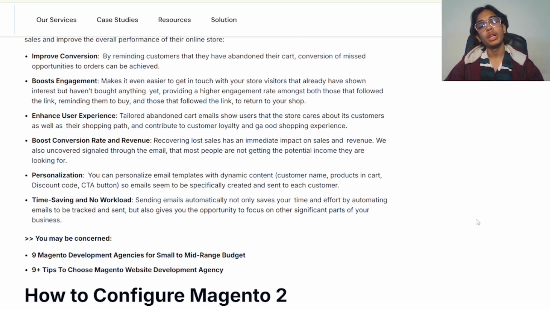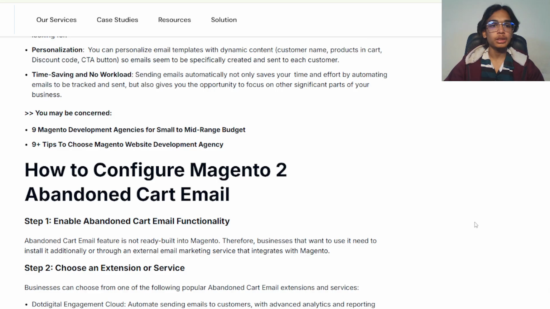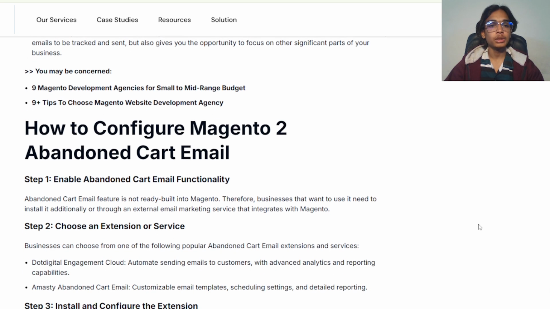Personalization. You can personalize email templates with dynamic content: customer name, product in cart, discount code, and CTA buttons. So each email seems to be specially created and sent to each customer. Saves time and workload. Automating emails not only saves your time and effort by having emails tracked and sent automatically, but also gives you the opportunity to focus on other significant parts of the business.